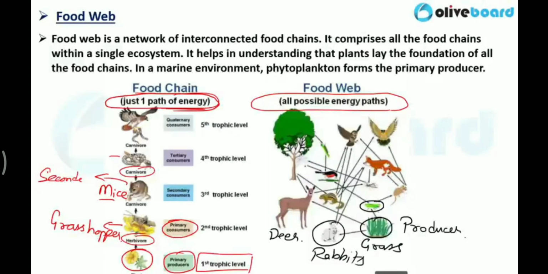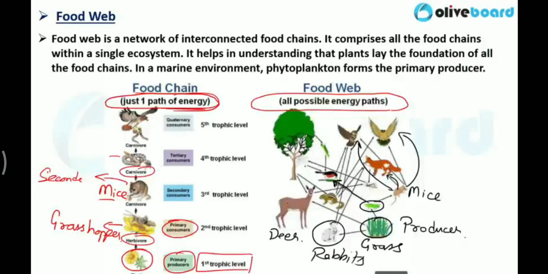Grasshopper eats grass. Now mice eats grasshopper. Then mice can be eaten by eagle, by owl, and by fox also. Similarly, grasshoppers can be eaten by various kinds of birds, which are also carnivorous, and they eat grasshoppers. Clear? Similarly, here you can see this is an eagle, or you can say owl also, they are also omnivorous.